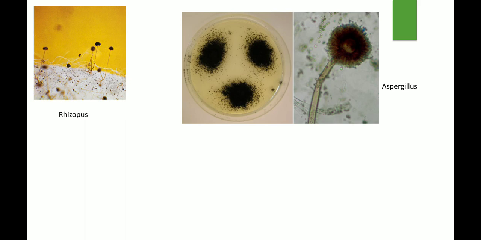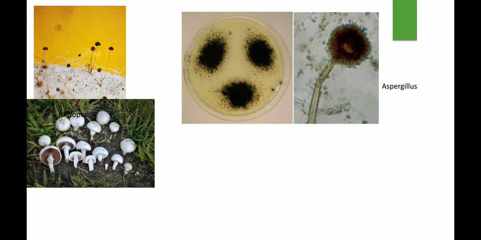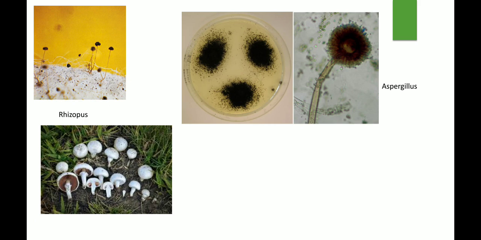You can see in the second picture, the hypha has a sac-like structure. Inside the sac we have spores, and the sac is also called sporangium. The next one is Agaricus. Agaricus belongs to Basidiomycetes.